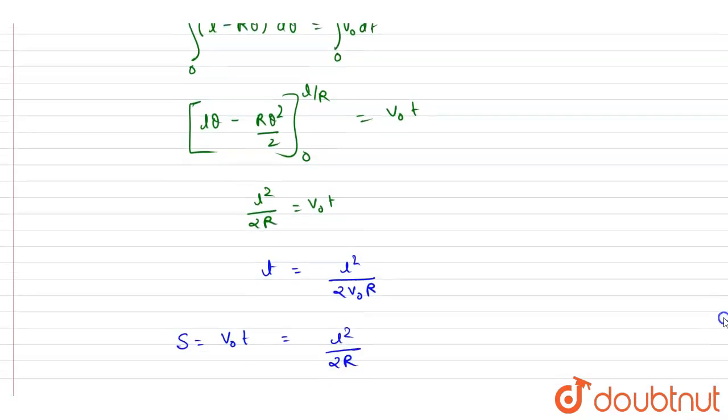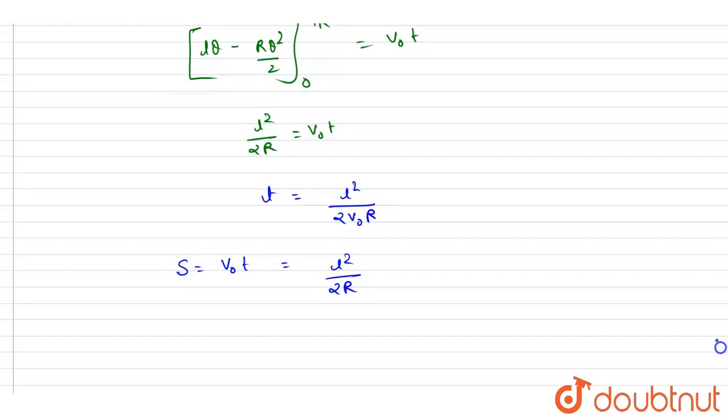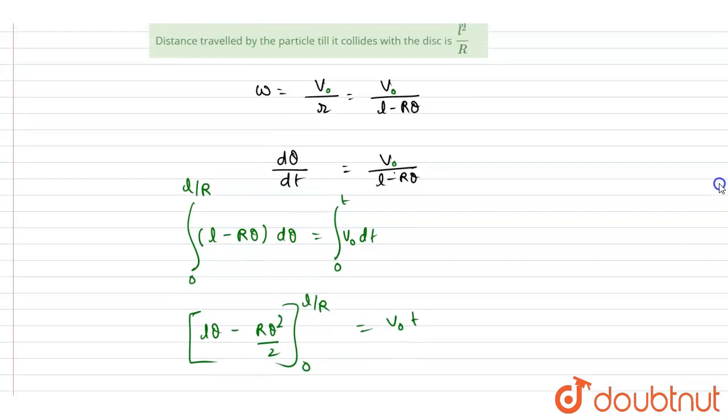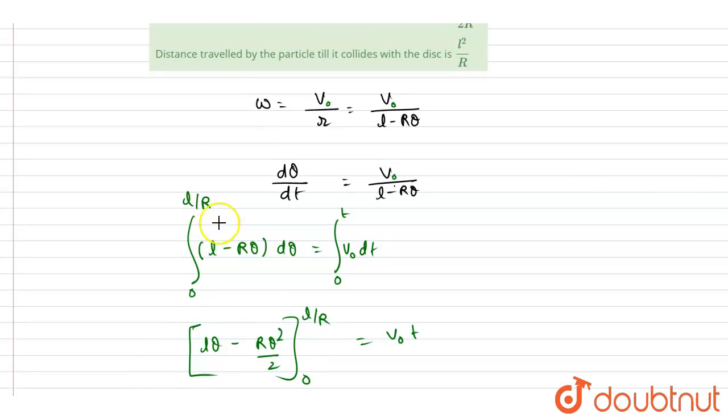Now if I talk about the alpha, alpha is omega d omega by d theta. We already have written this omega expression, so you can just put the value.